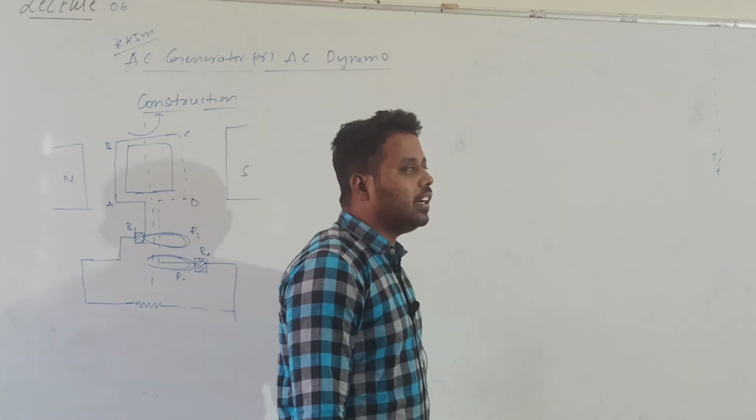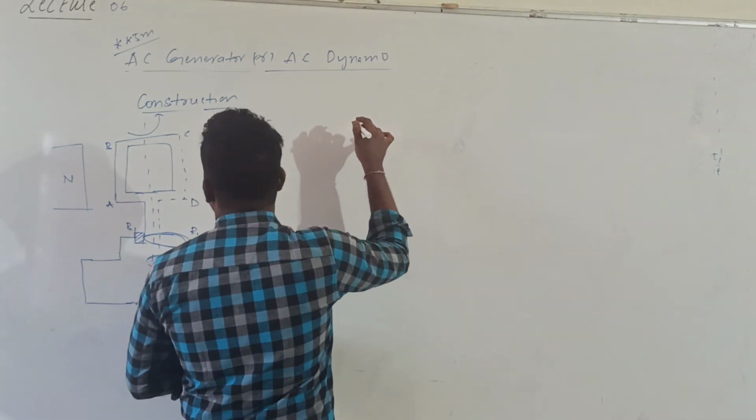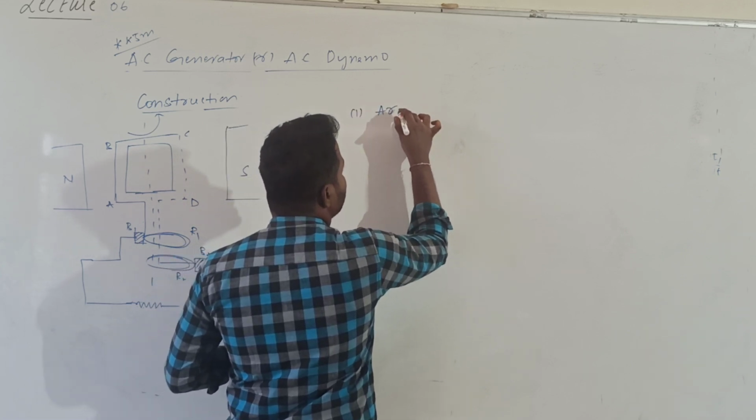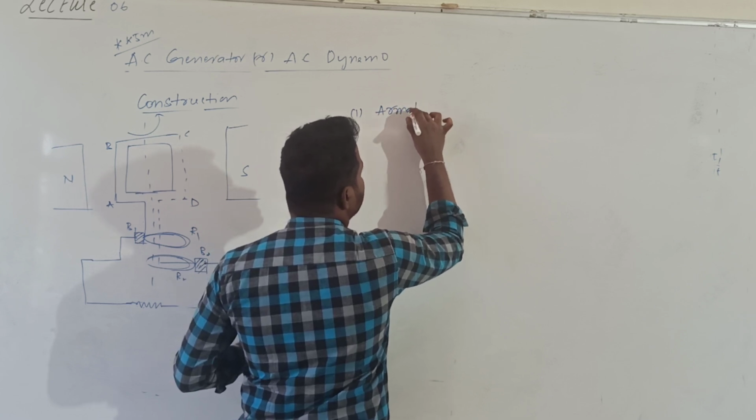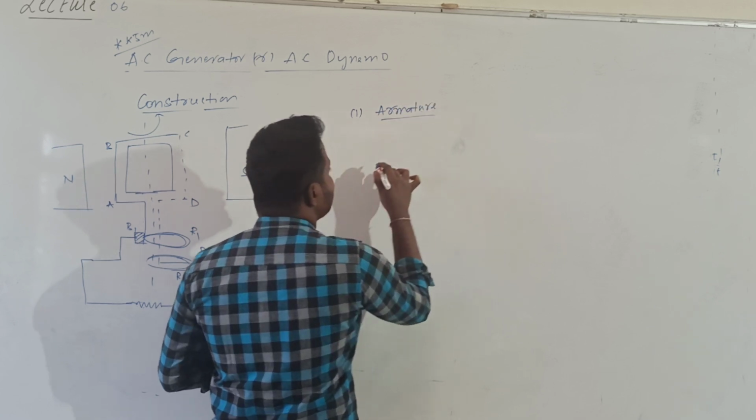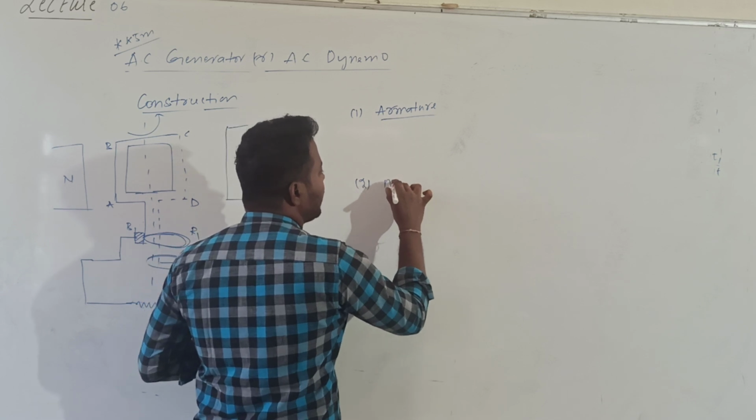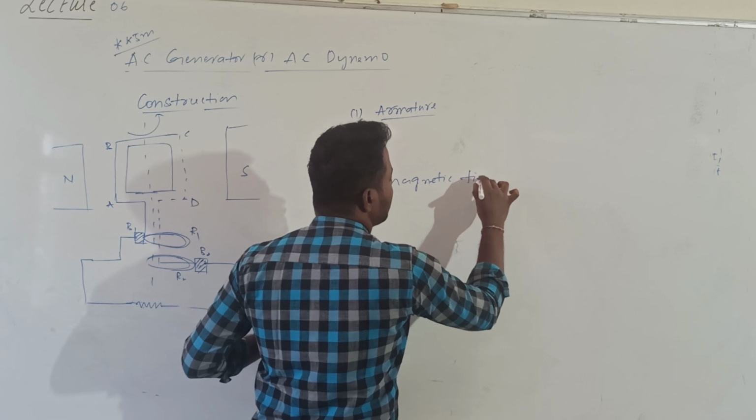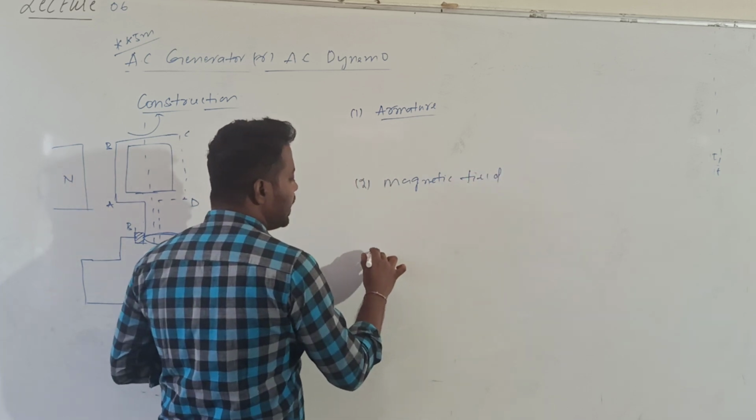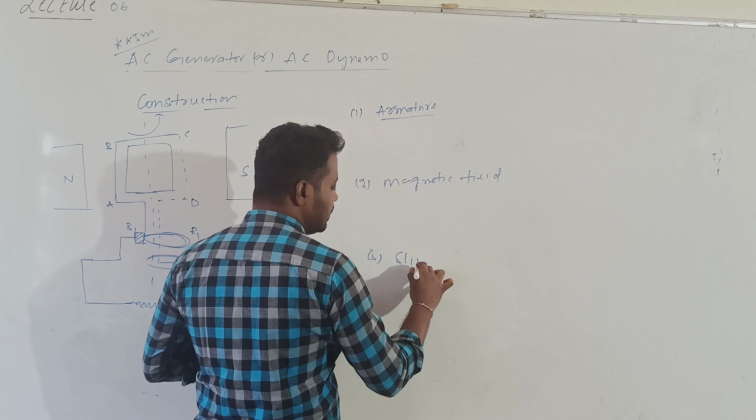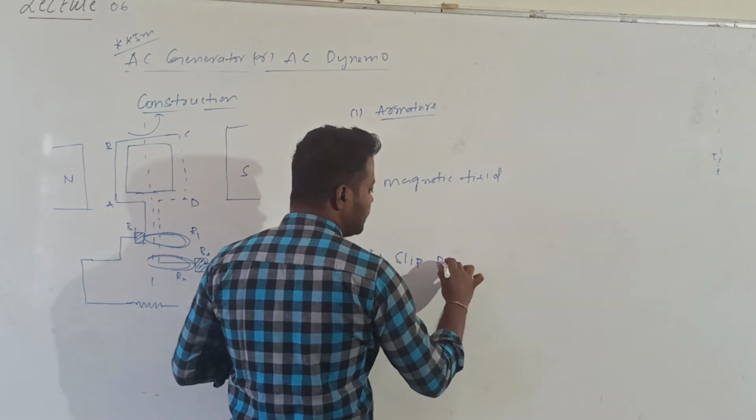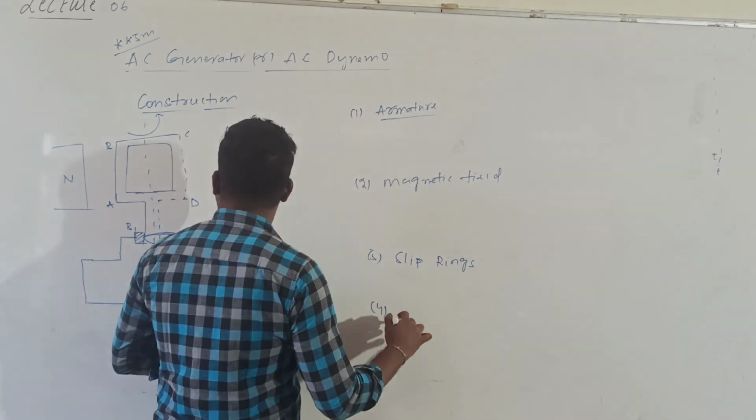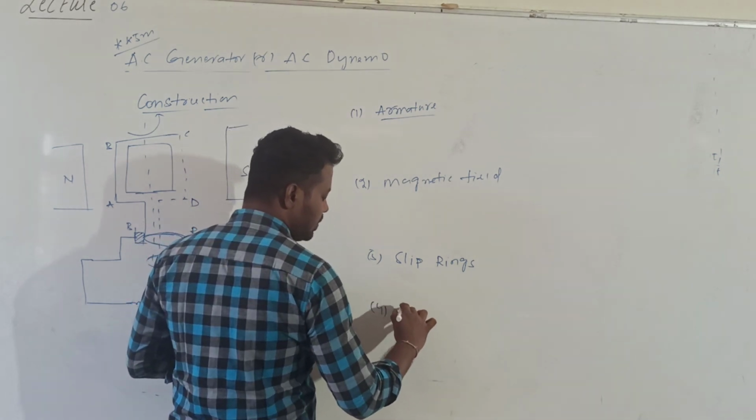When you are explaining the construction, you need to explain the essential parts. The essential parts are: first one is armature. The second essential part is the magnetic field, and the third essential part is slip rings. The last essential part is carbon brushes.